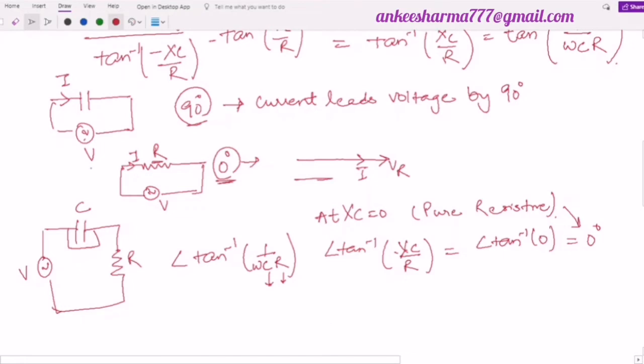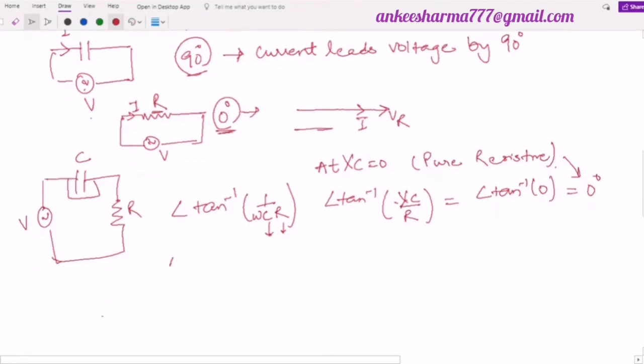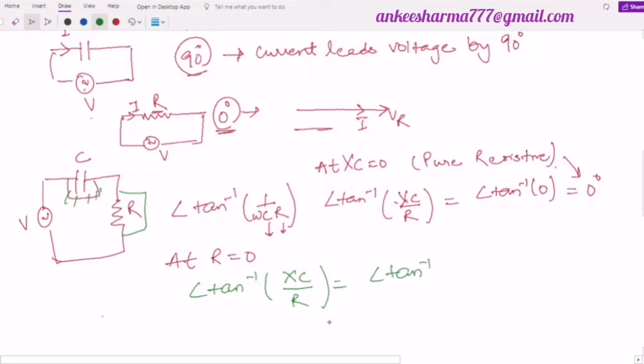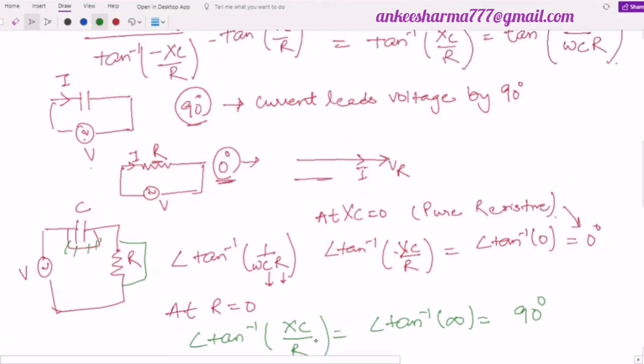Now in the second case where your resistance is equal to 0, at R equal to 0, what is going to happen? Now this resistor will be shorted and the circuit will be connected to this capacitance C. So at this point your phase difference will be tangent inverse of XC by R, where R is equal to 0, so it will be angle tangent inverse of infinity, and this is nothing but equal to 90 degrees. So this will correspond to your pure capacitive circuit. I will write here pure capacitive circuit.